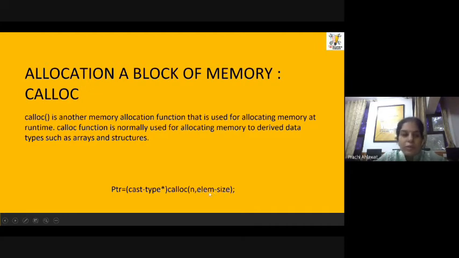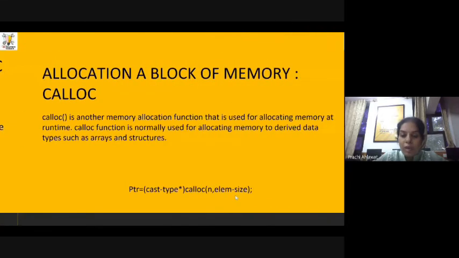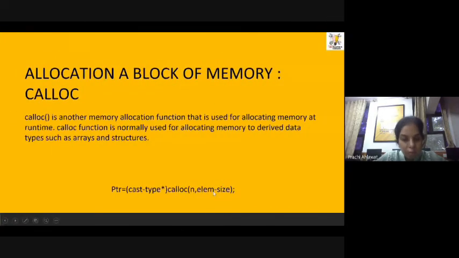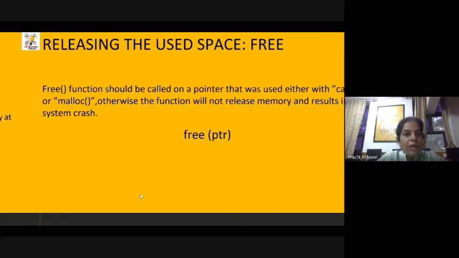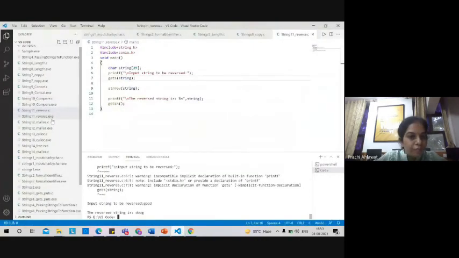But if we talk about malloc, you are going to write 4 into 2, because we are going to get a single block. Here in calloc you are getting different blocks, multiple blocks. So you can separate them with the help of a comma, and you can separately specify how many units you need and what is going to be the size of that unit, and then you can typecast it accordingly. So this is how you can use malloc and calloc. So let's see an example of malloc and calloc, then we will proceed further.